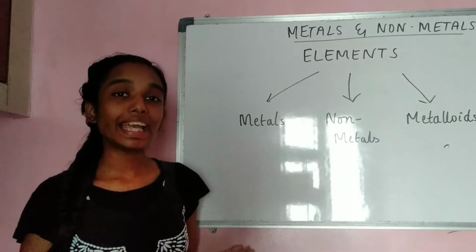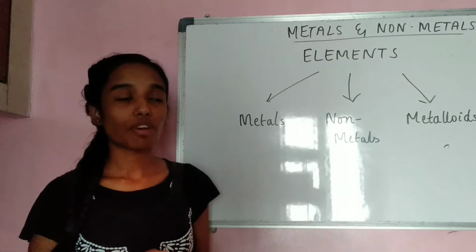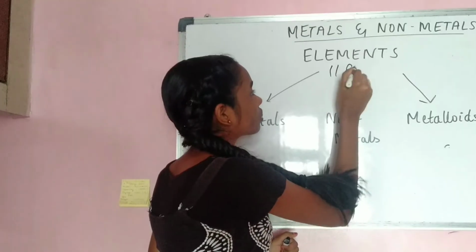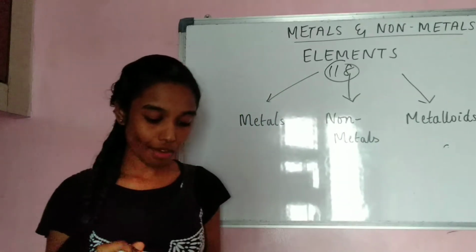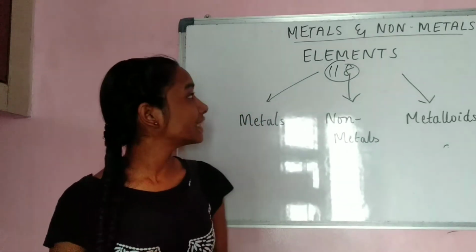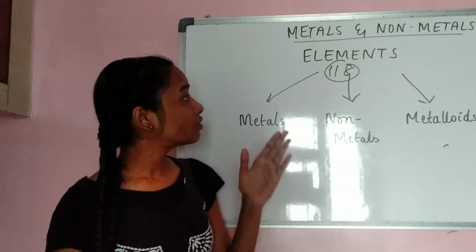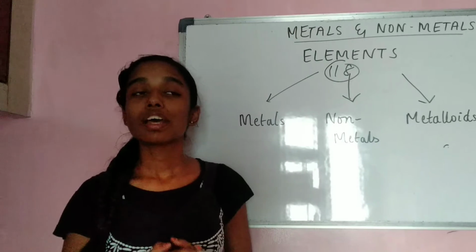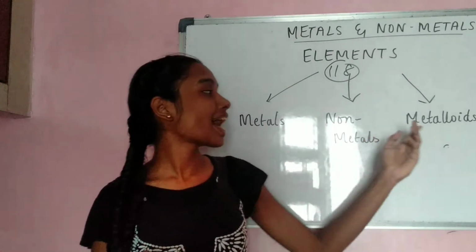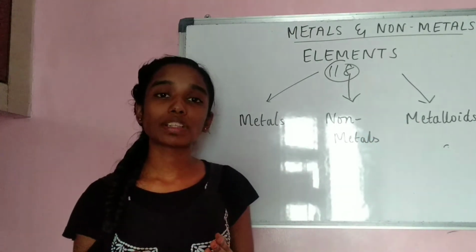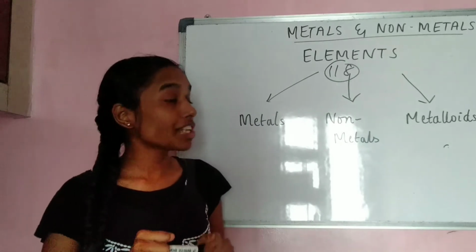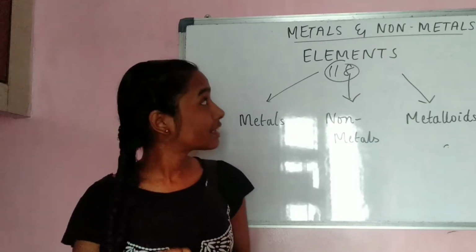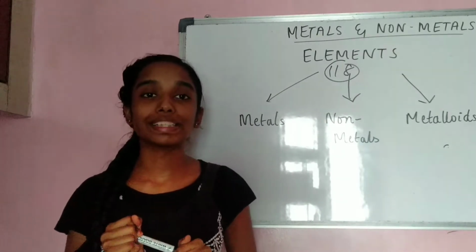There are 118 elements in all that are found. The total number of elements we have in our periodic table is 118. Out of these 118 elements, they have been classified into metals, non-metals and metalloids using some important criteria. We will discuss that criteria in this chapter, metals and non-metals.